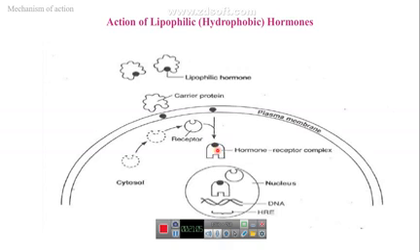They bind to the receptors forming a hormone-receptor complex, and this hormone-receptor complex will go to the required specific sequence of DNA and copy the information to messenger RNA, and messenger RNA will be responsible for the synthesis of the required protein for performing the required function of this hormone.